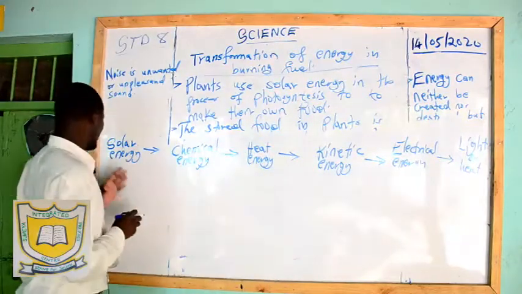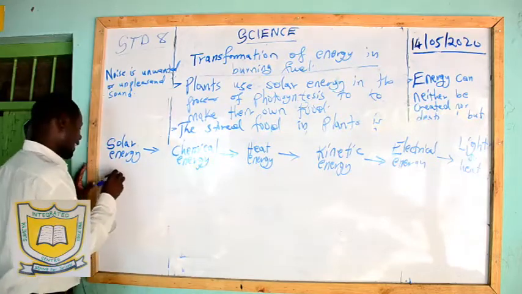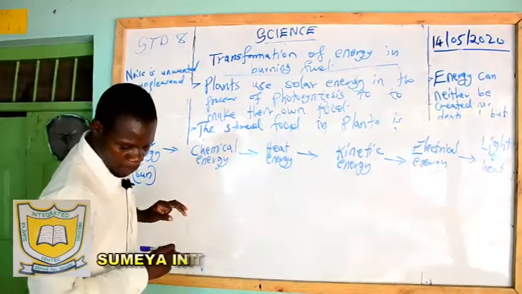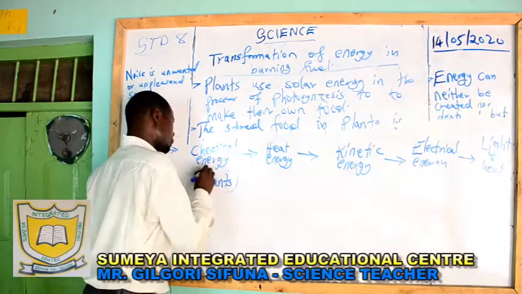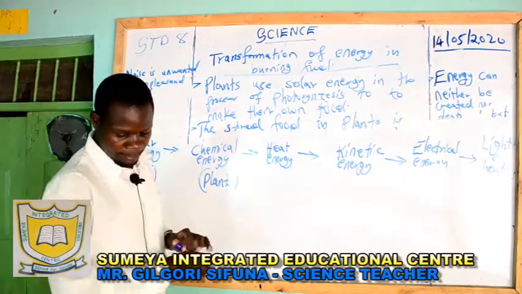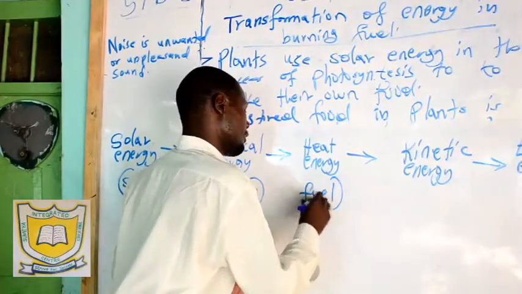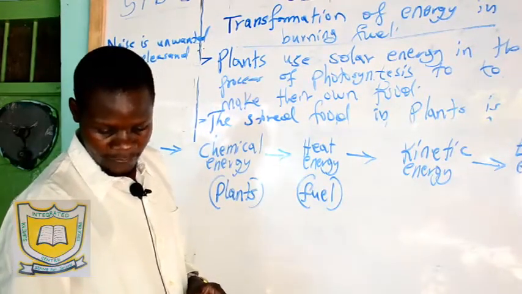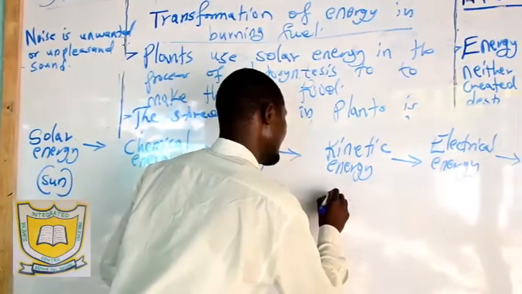So what do we mean when we talk about solar energy? This is light energy from the sun. And then it goes to plants through the process of photosynthesis. From there we have production of fuel. After feeding the plant there is production of fuel, and then we have steam that rotates the turbines.